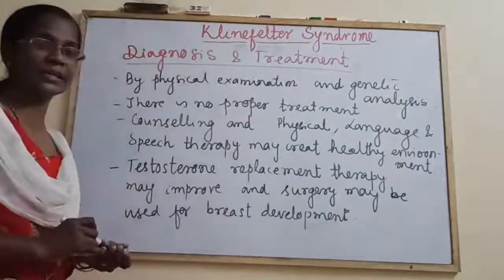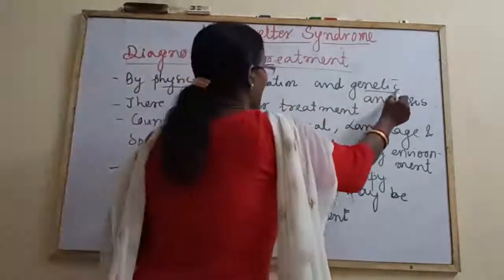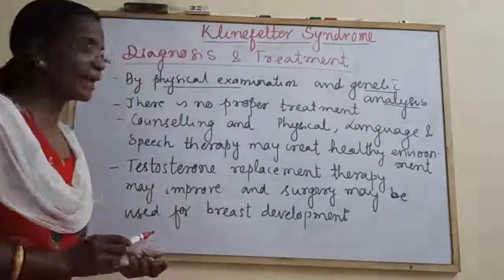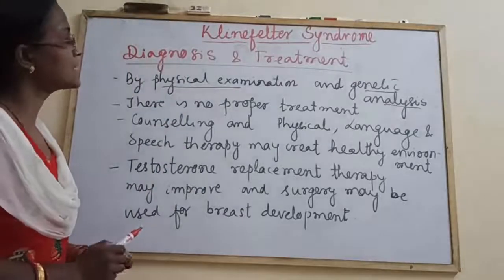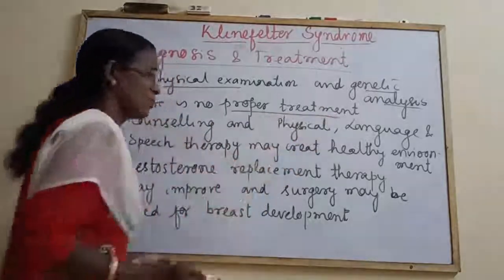So now come to the diagnosis, like Turner syndrome, by physical examinations and genetic analysis. The syndrome can be diagnosed. There is no proper treatment yet available.